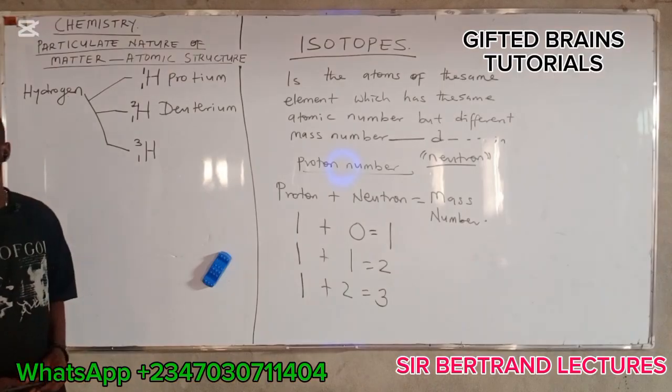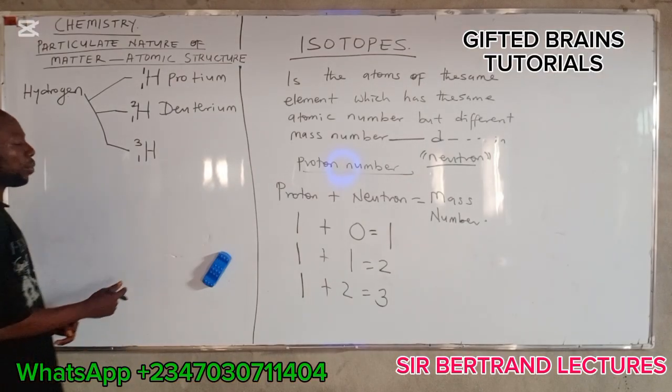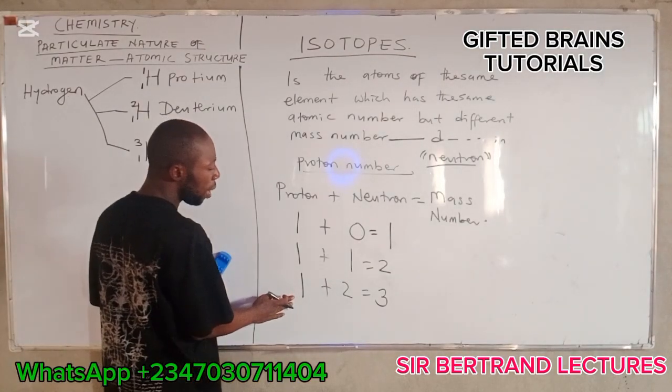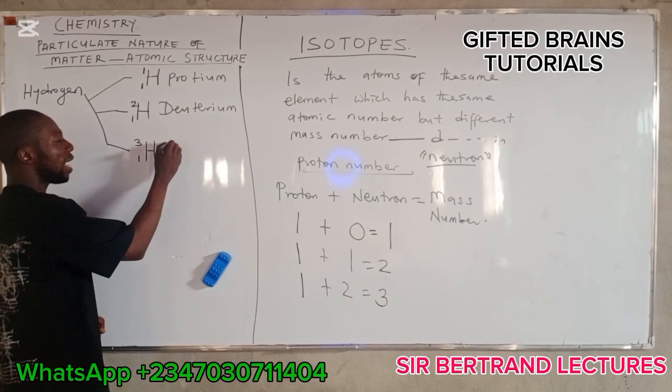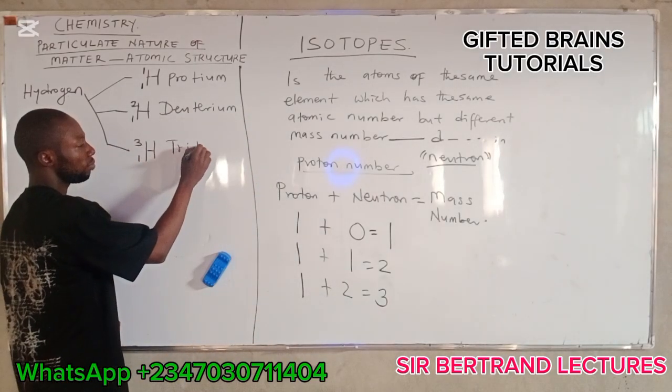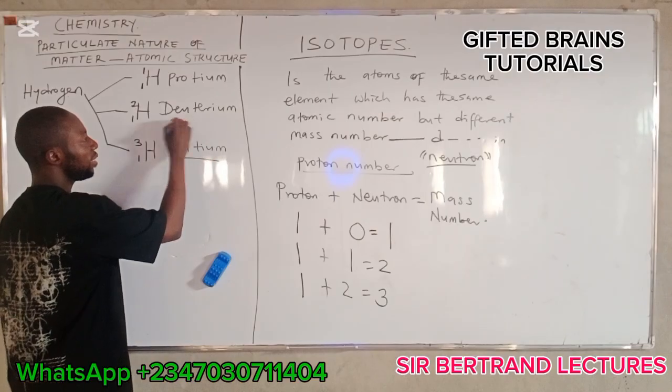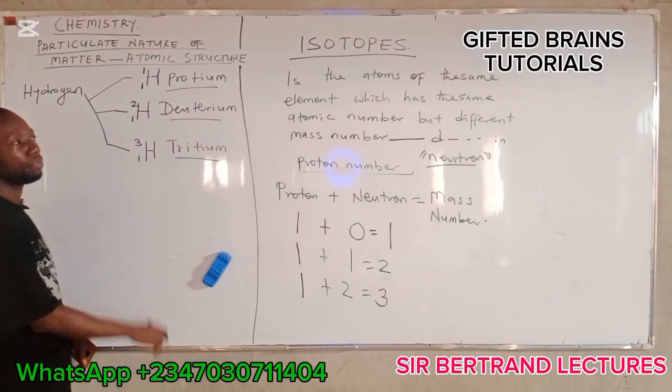Now, the hydrogen atom that has 1 proton and 2 neutrons with the mass number 3 is known as tritium.